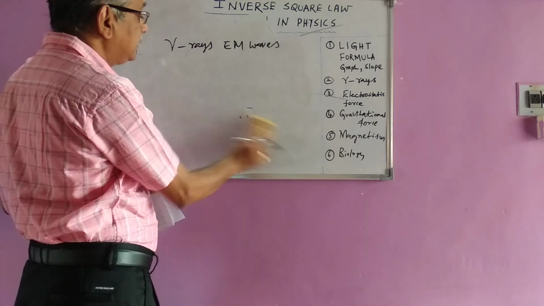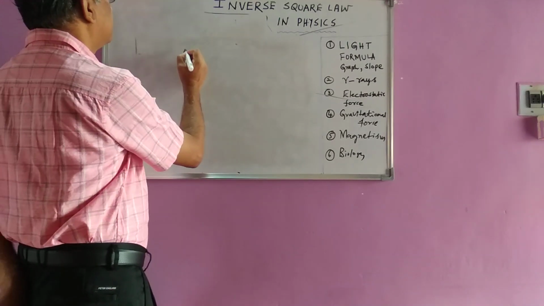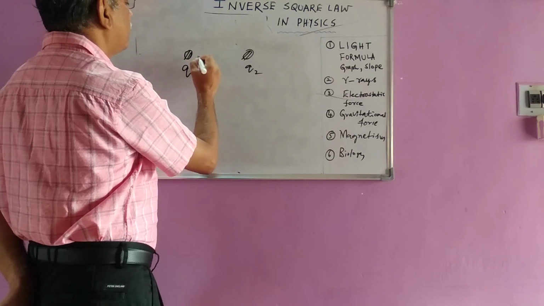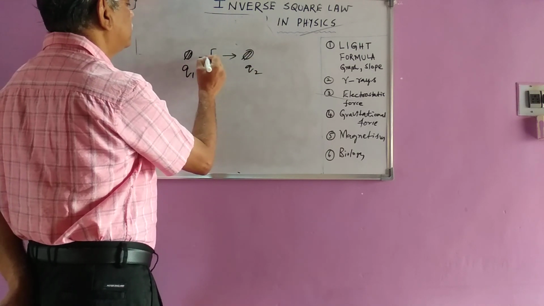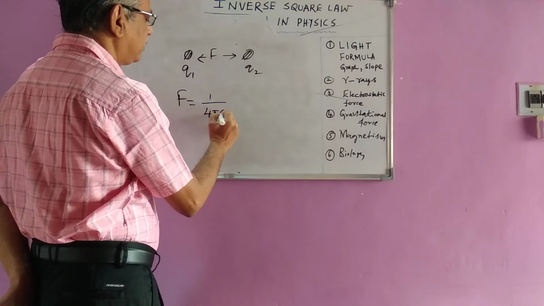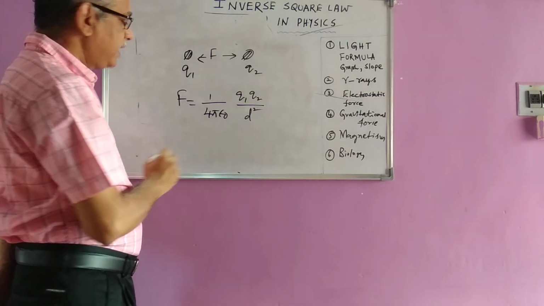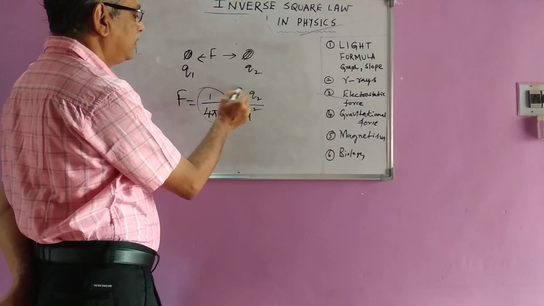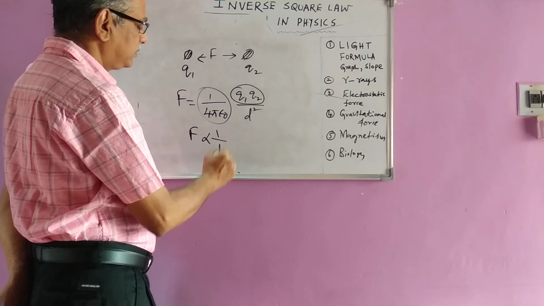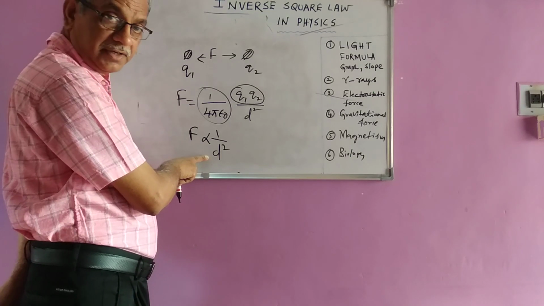Now, this is also applied in the case of electrostatic force. If there are two charges, Q1 and Q2, what is the force between them? The force between these two is given by 1 by 4 pi epsilon naught, Q1 Q2 by d square. And this is a constant quantity, Q1 Q2 are the two charges here, and then you have got a relation: force is inversely proportional to the square of the distance. So it is applicable in the case of electrostatic force.